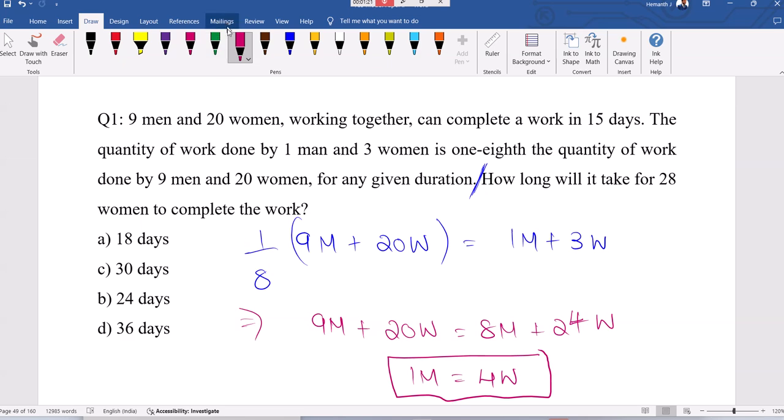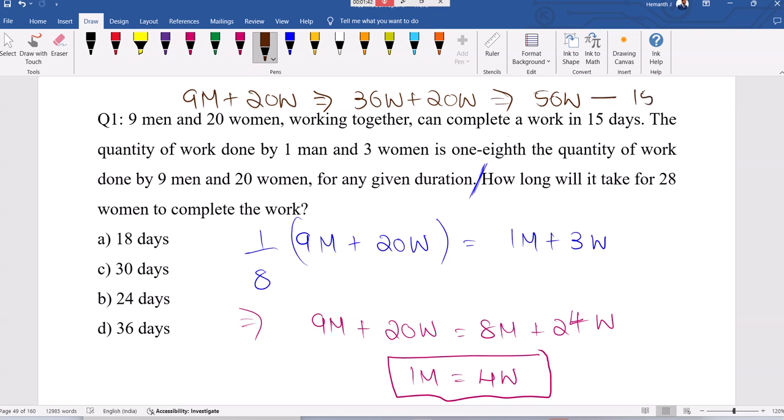So what is the advantage here? Now 9 men plus 20 women. Since 1 man equals 4 women, this will be 36 women plus 20 women, which is nothing but 56 women. See, 56 women can complete the work in 15 days. Now you want to calculate for 28 women. Half of the people, time will be double. 30 days is the answer.